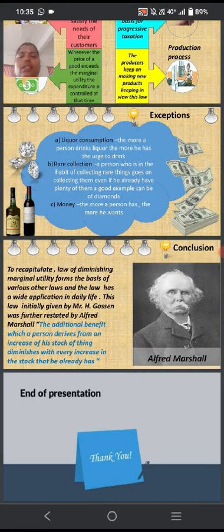This theory was recapitulated by Dr. Alfred Marshall. He says the additional benefit which a person derives from an increase of his stock of a thing diminishes with every increase in the stock that he already has. Gossen further restated the theory of Alfred Marshall.